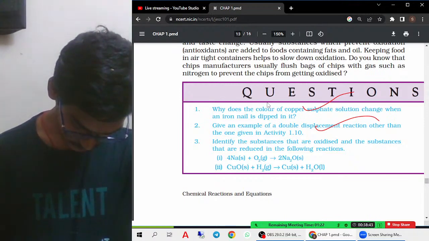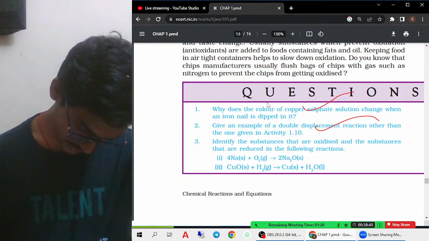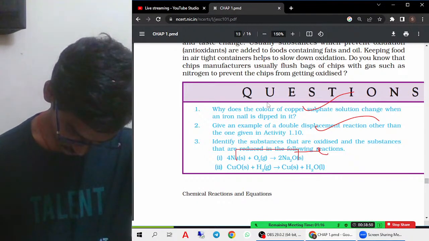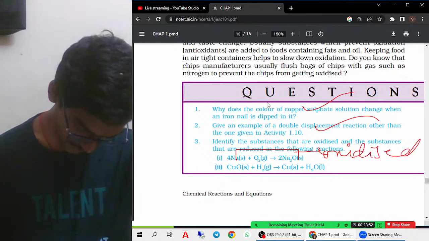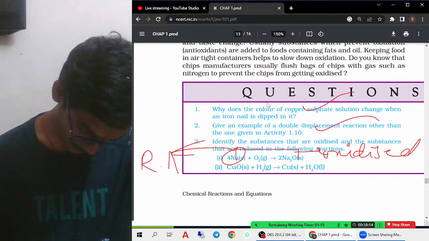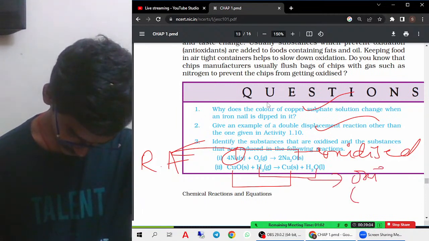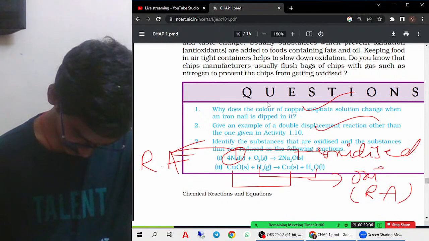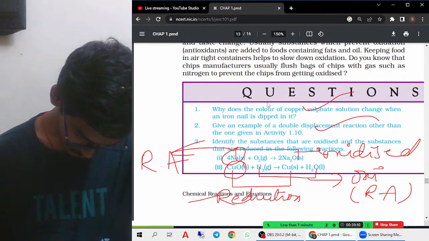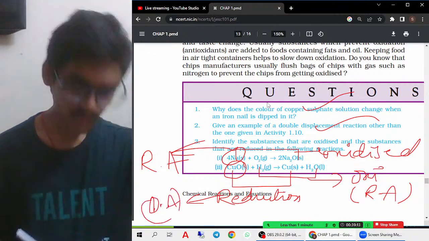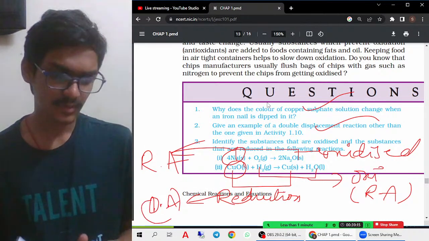Let us see water oxidized and water reduced. Na is getting oxidized, so Na is called a reducing agent. Copper, same reaction. Oxidized, reducing agent. This one is getting reduced. Reduction is happening. Oxidizing agent. So these are the only things which you have to remember in this chapter.